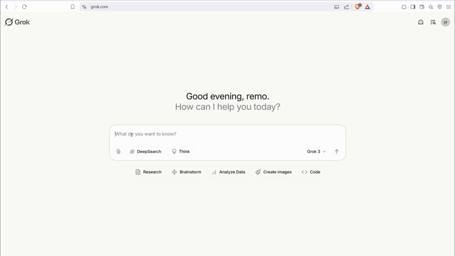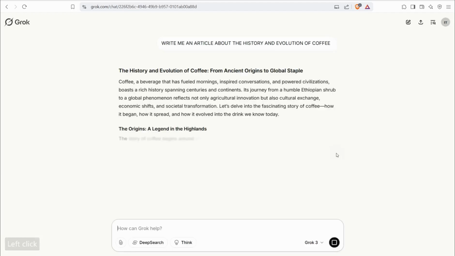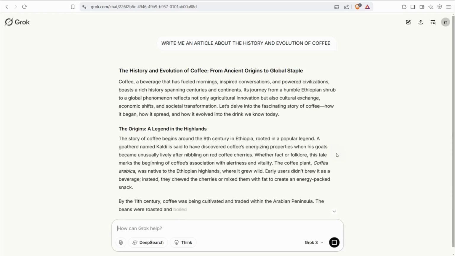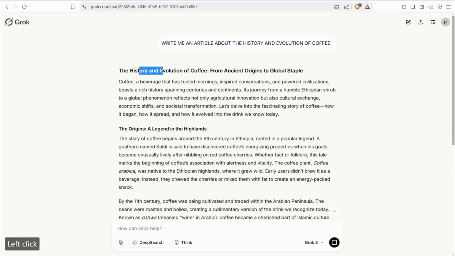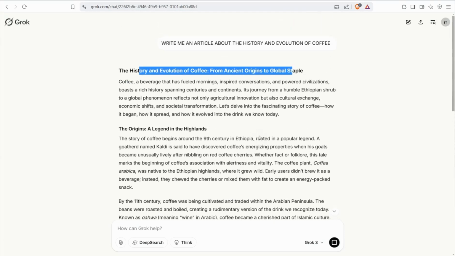For example, a beautiful topic about coffee comes to my mind. So here I want to get an article about the evolution and the history of coffee. Then click enter, and in just a few seconds, grok.com will craft a beautiful and amazing article regarding your topic, as you observe. So here you can take this one as your original content that you write down, or you can get it from this AI tool in the first place.